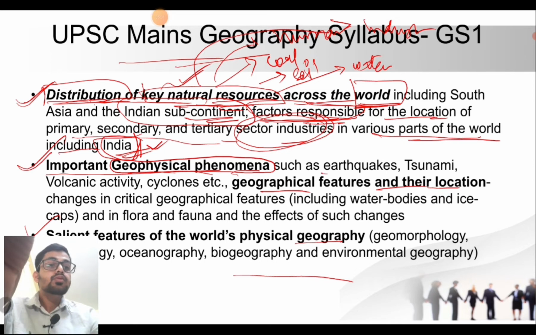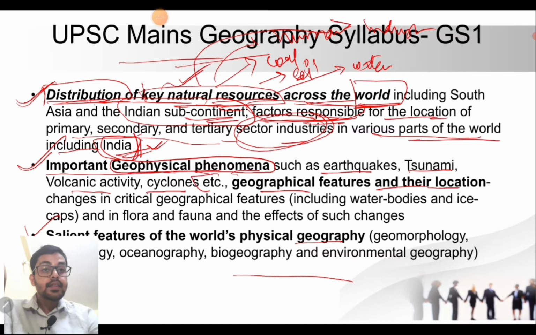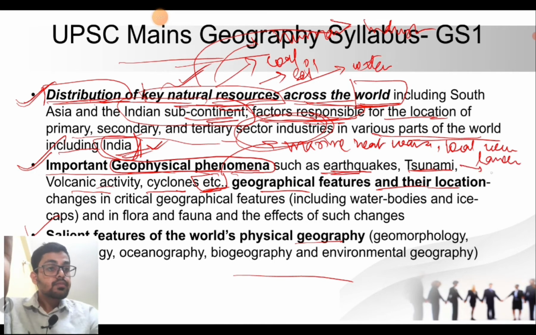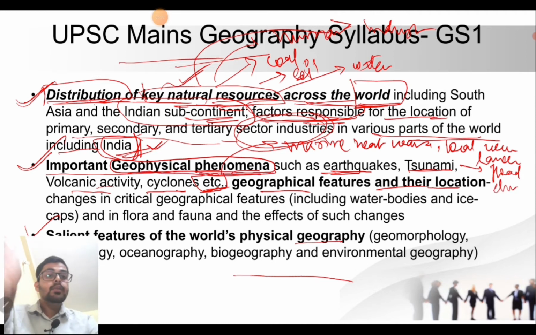Geophysical phenomena include earthquakes, tsunamis, volcanic activities, cyclones, etc. Don't forget this word etc. We have to study these terms, but also other terms like marine heat waves, local winds, landslides, floods, and droughts. We need a basic understanding of all the geophysical phenomena mentioned in the syllabus.